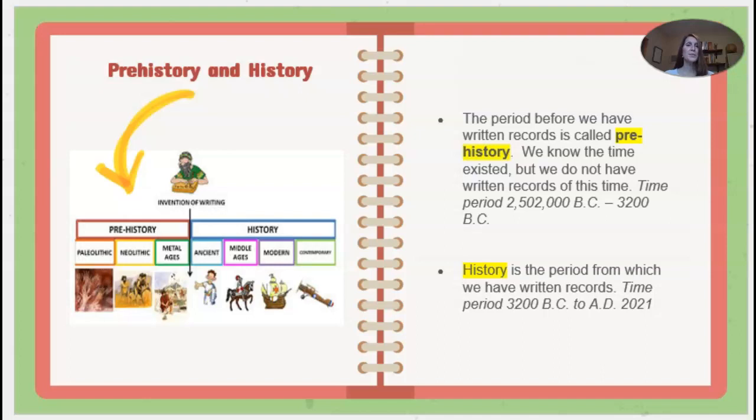So prehistory is the period before we have written records. We know the time existed, but we do not have written records of that time. So the time periods are about 2,500,000 BC to 3,200 BC. So 3,200 BC is about when we start seeing a written record of our historical events. History is the period from which we have written records. Time period 3,200 BC to AD 2021.